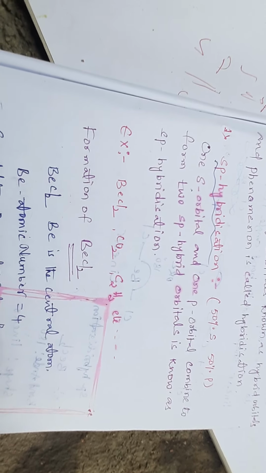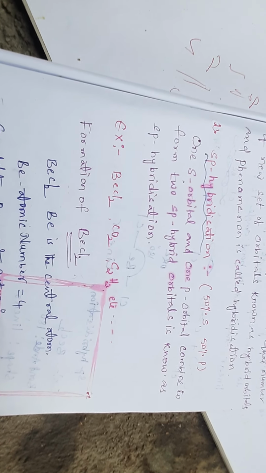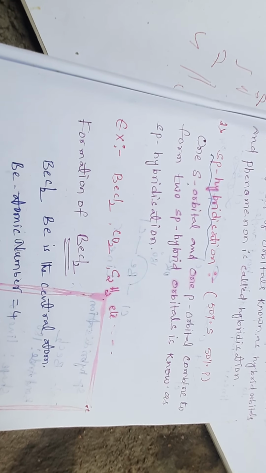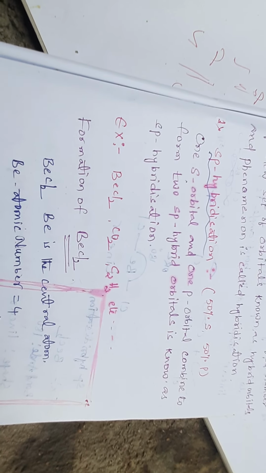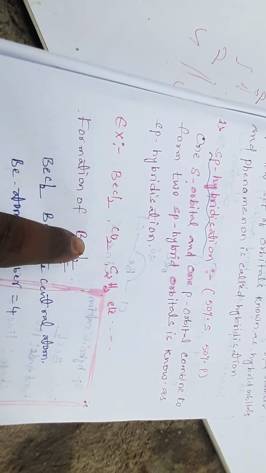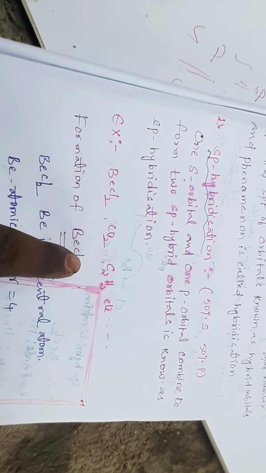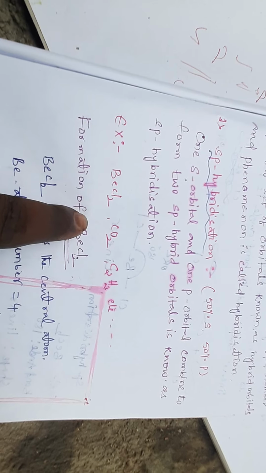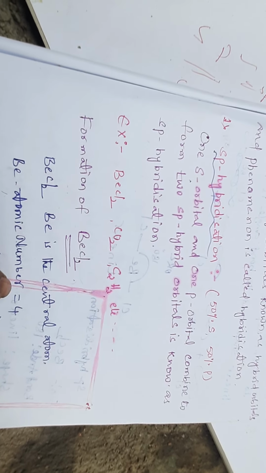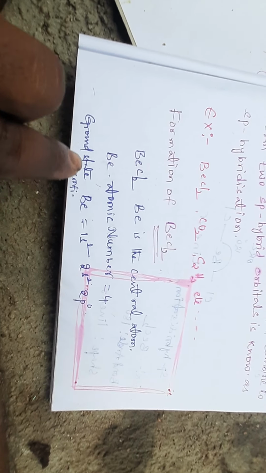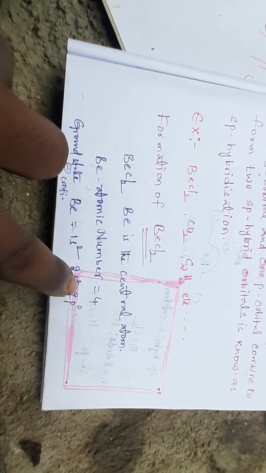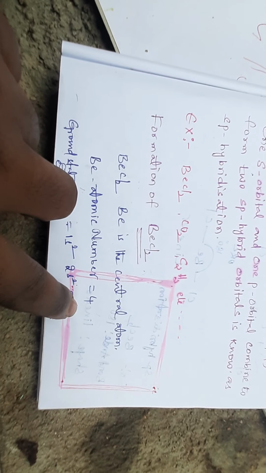Let us take the first example, beryllium dichloride. In any molecule, first of all, you have to identify the central atom. In beryllium dichloride, beryllium is the central atom. The atomic number of beryllium is 4. Write down the electronic configuration. The ground state electronic configuration is 1s2, 2s2, 2p0.